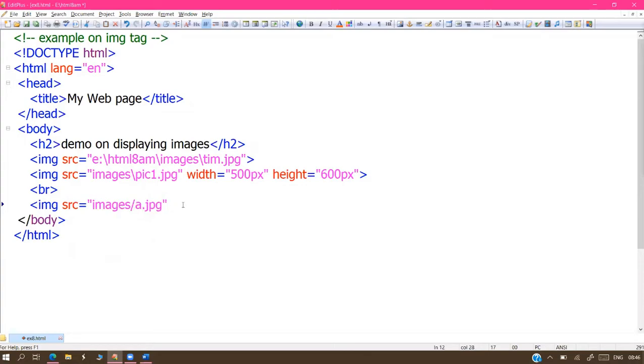Next, what are we doing here, sir? Already width is over, height is over, src is over, total 3 attributes.